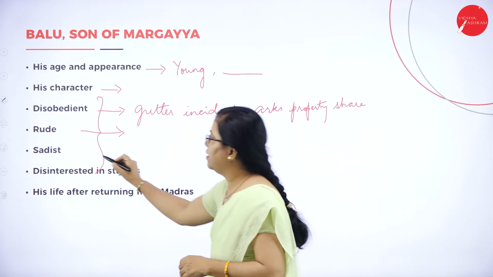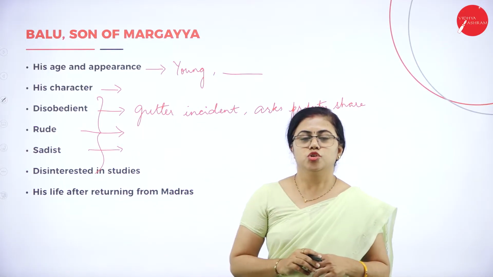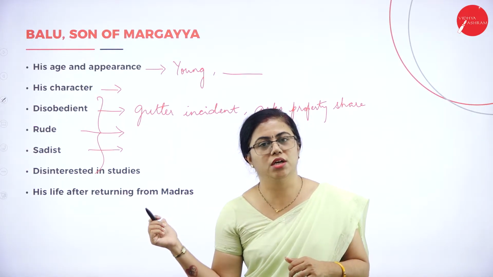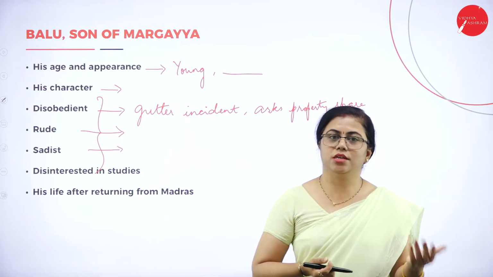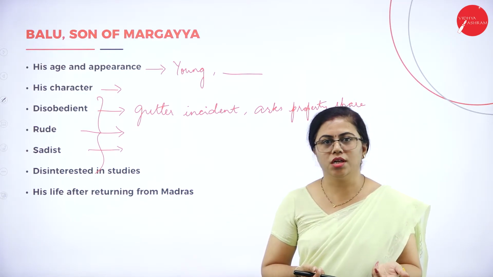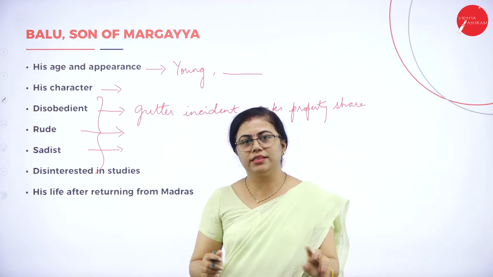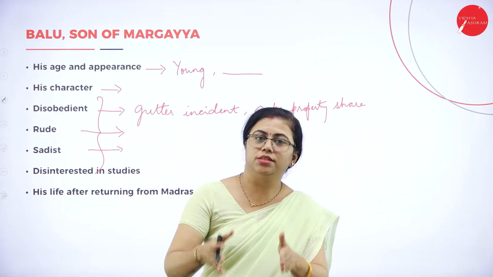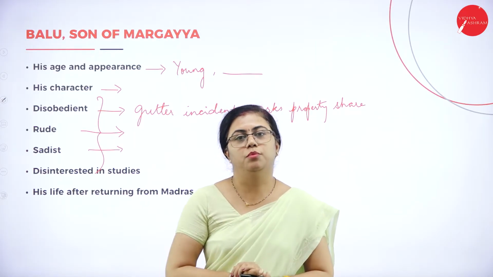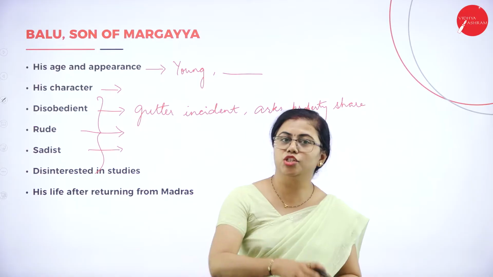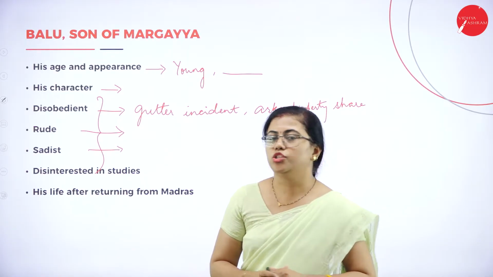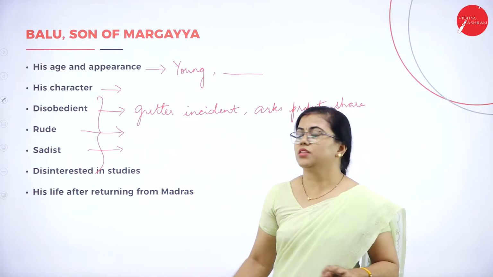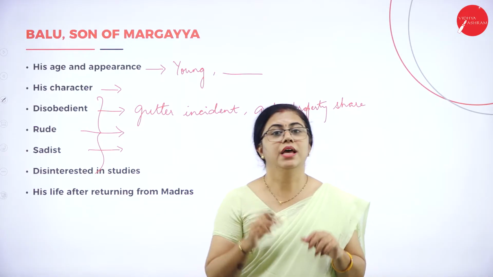Then we have the sadist kind of character, so that also can be written. Here also you can mention the gutter incident and the mark register which he throws away. Not only the account book, he has also thrown the register into the gutter. But the account book grabs prominence in the novel because that leads to the downfall of Margaya. Fine. So he is a sadist. He doesn't let anybody be at peace. So that can be mentioned when you're talking about Balu's character.